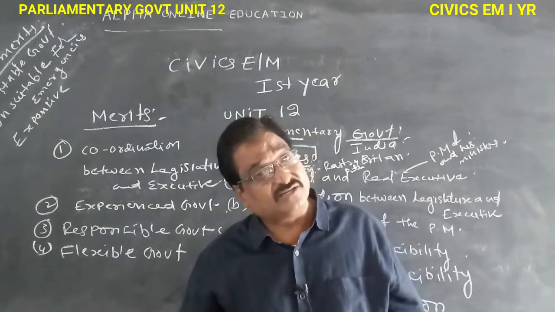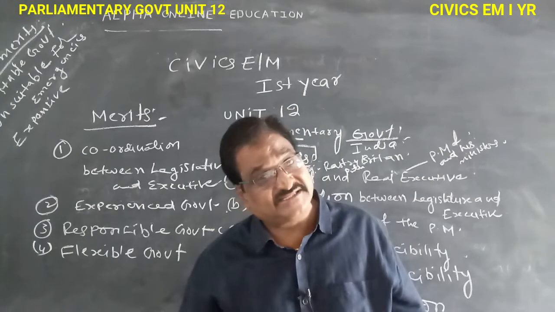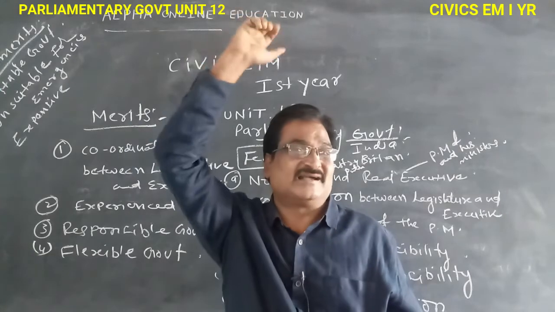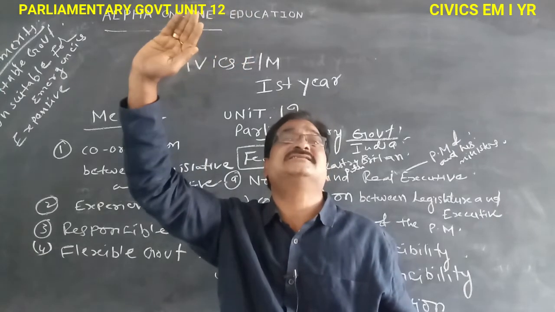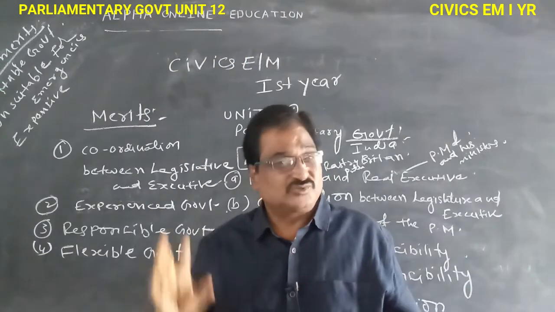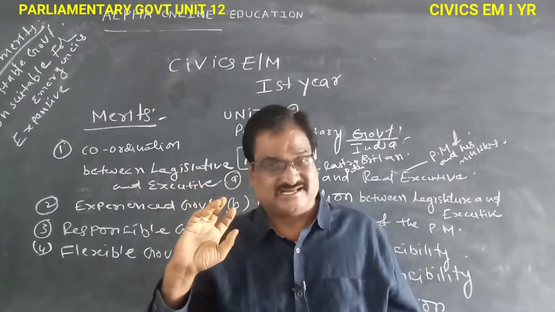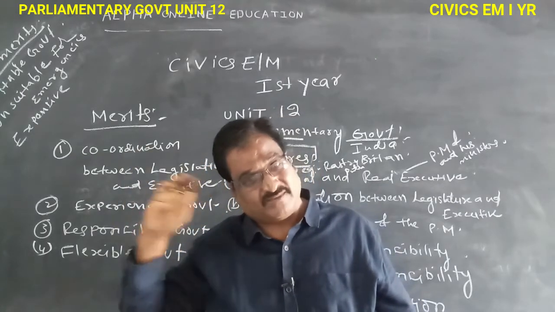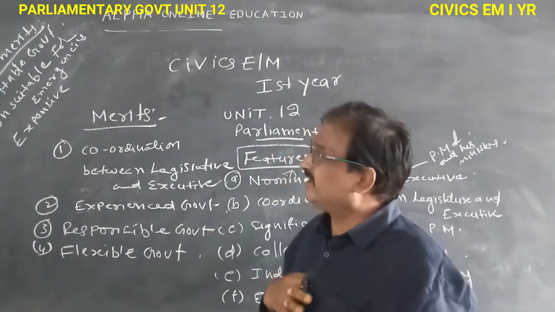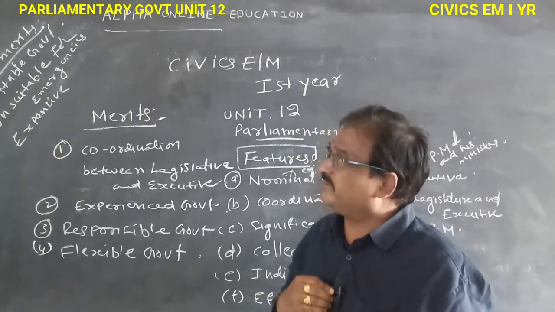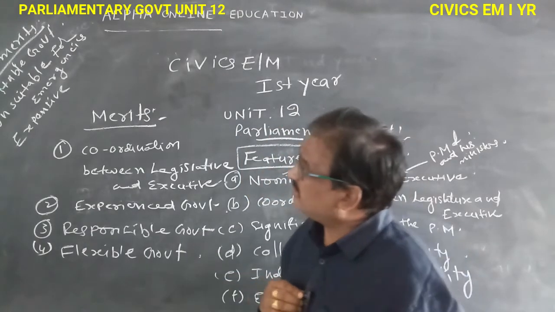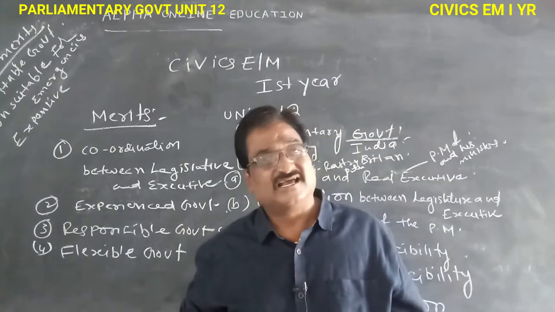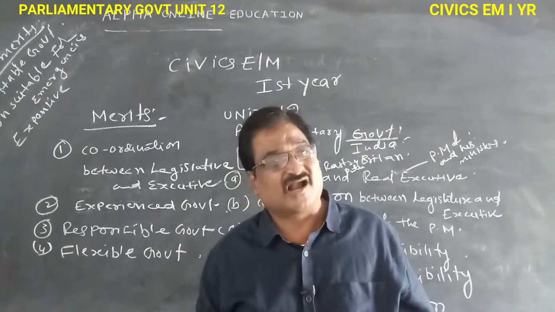If there were no majority on the side of BJP, the government would not be stable. So now the government of India is stable. Sometimes the majority is not on the side of the parliamentary government, and at that time the government is unstable. It is also unsuitable for emergencies. If there are any emergencies, this system is not suitable.